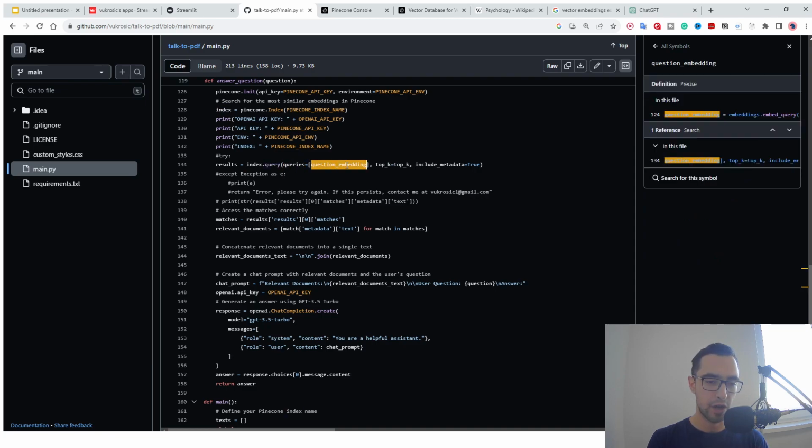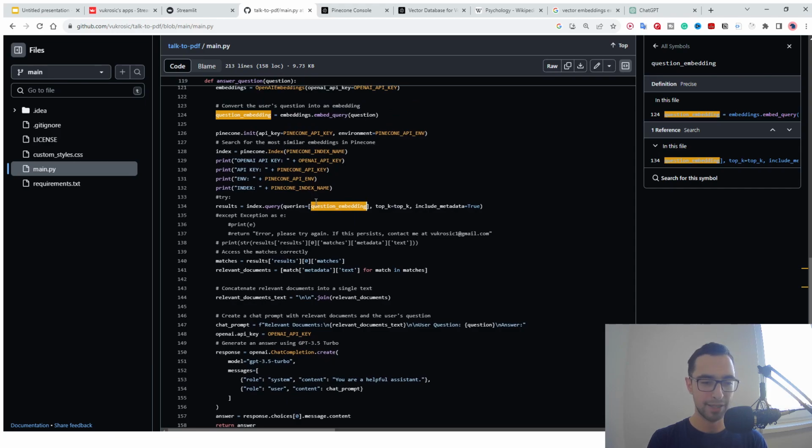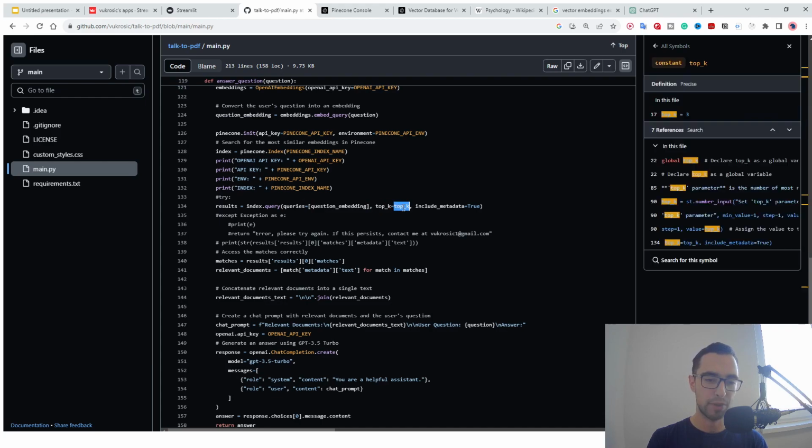We need to pass in the array of embeddings, but we only have one embedding. So we're going to say query is array of and then question embedding. Top K is top K. I define top K as the number of most relevant chunks of text we retrieve. In our case, it's 3, so we will retrieve 3 most relevant chunks of text. And we're going to say include metadata is equal to true, so it also returns our metadata. If you remember, it was the text of the chunk.